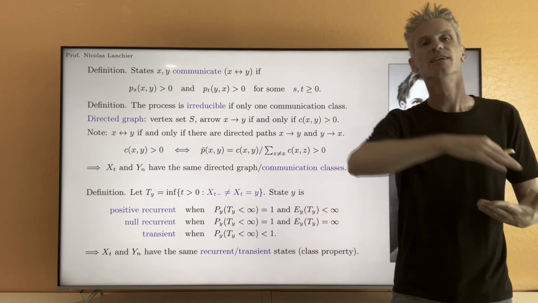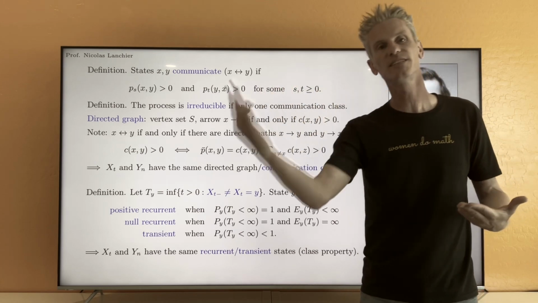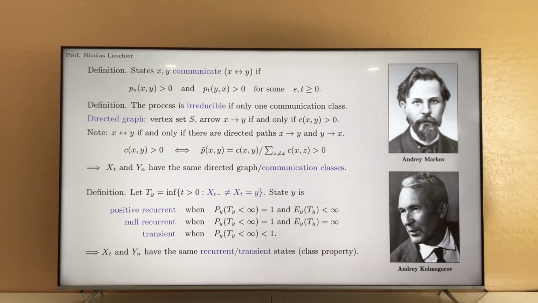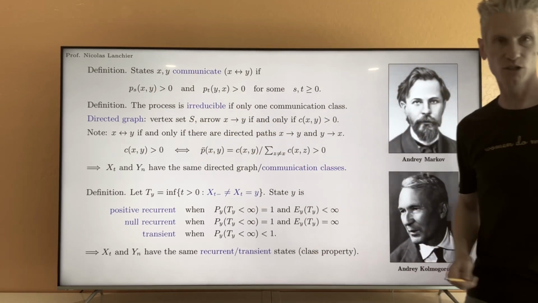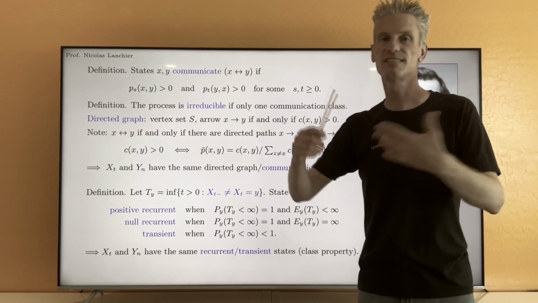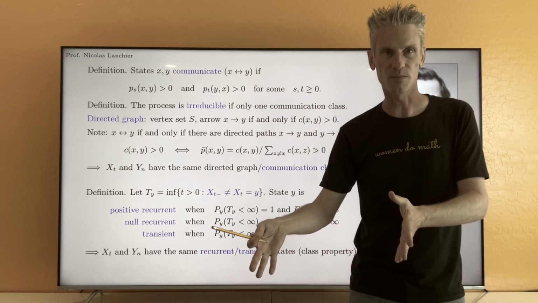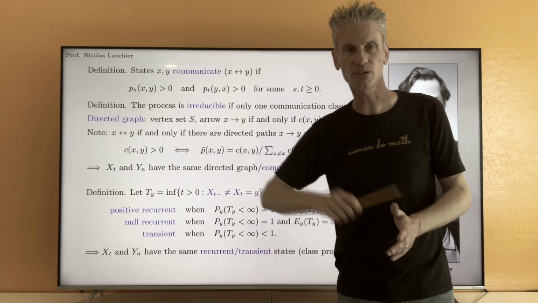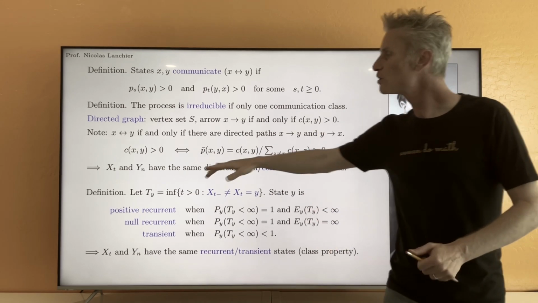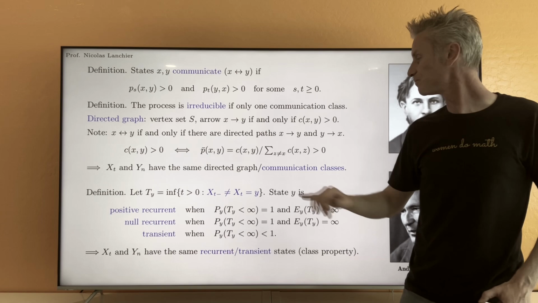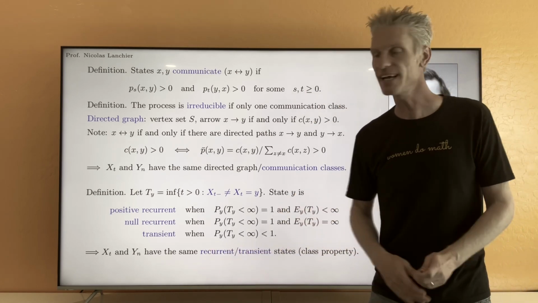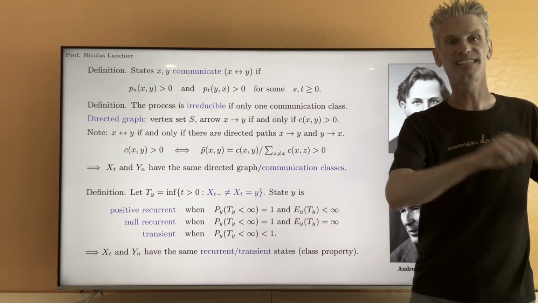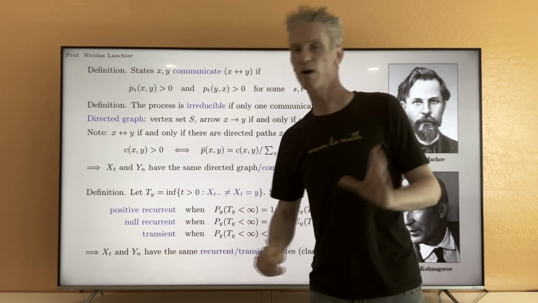The way you can transport the result from discrete time to continuous time is easy in view of those two properties. Let's assume, for instance, that x and y communicate and that x is recurrent. For the continuous time Markov chain, to prove that we have a class property, we need to prove also that y is recurrent. For that, you just say, because the two processes have the same communication classes and recurrent states, then x must also be recurrent for Yn, and x and y must also communicate for Yn.